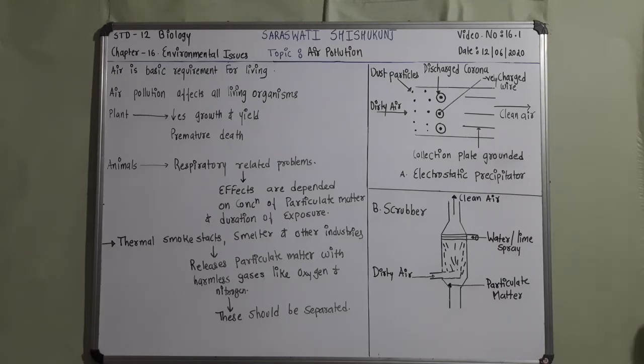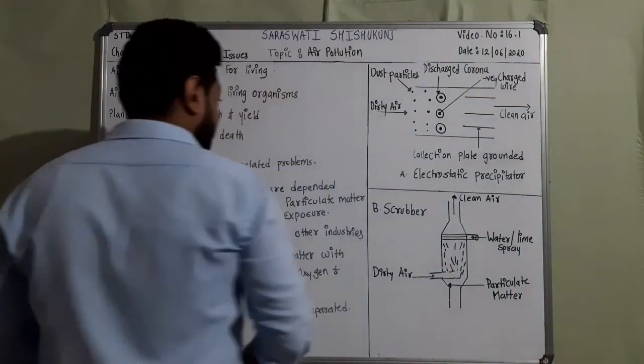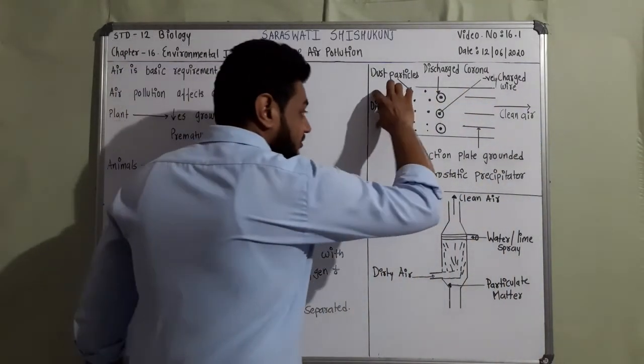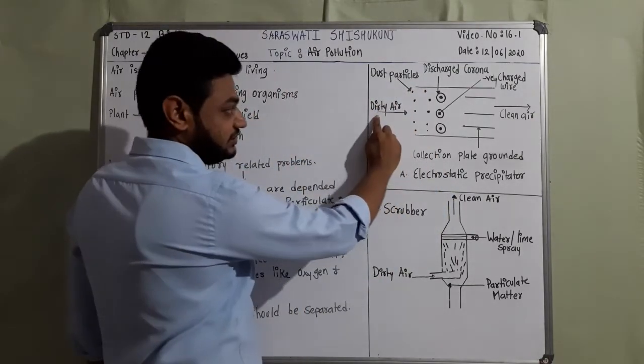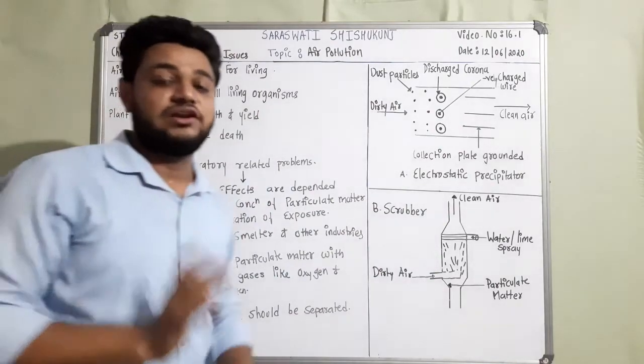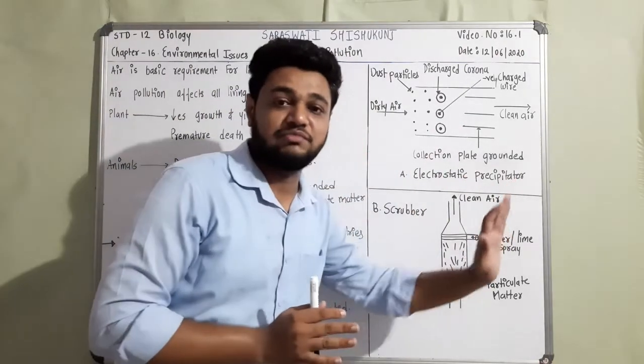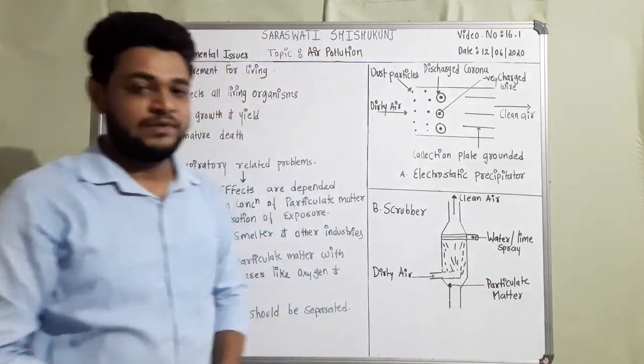When this dirty air passes through the electrostatic precipitator, it should be of low velocity. The velocity of the air when it passes through the electrostatic precipitator should be low. Remember this.